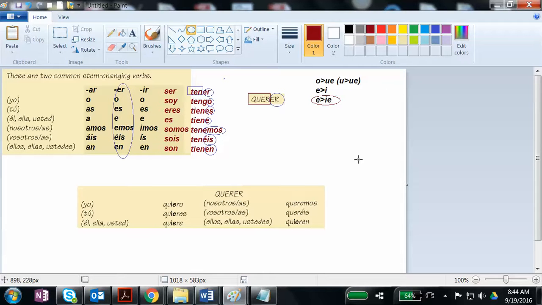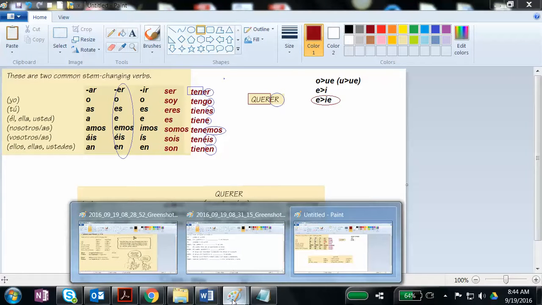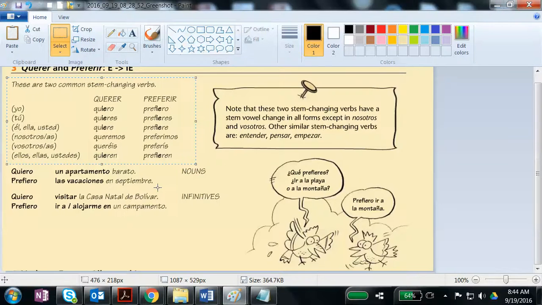So if you're told a verb is a stem changer, that change is going to happen for every subject pronoun except for nosotros and vosotros. So you can see right here, and in fact, in your book, they had this verb along with a friend. You see querer and preferir. They're listed straight up and down. You can see the change happening everywhere but nosotros and vosotros.